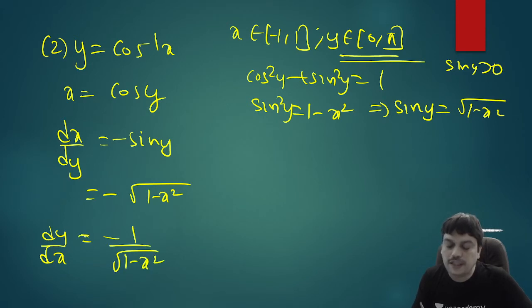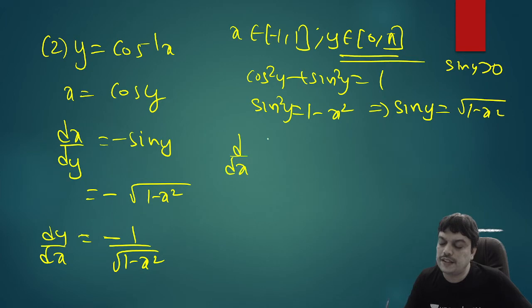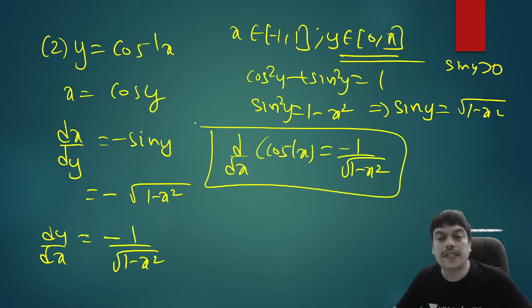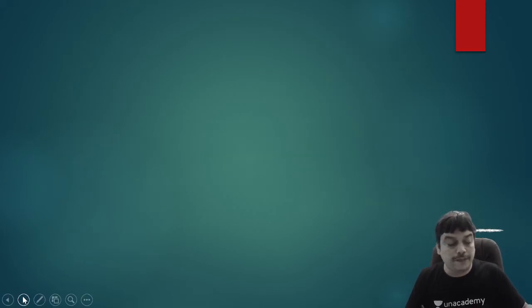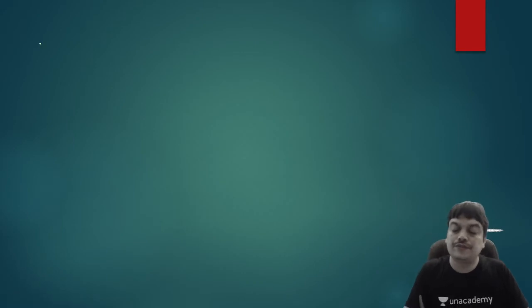So you can clearly see whatever answer you got in sine inverse, you got a similar answer but differing by a minus sign. So we can now write the conclusion that the derivative for the function cos inverse x is equal to minus 1 divided by square root of 1 minus x square. So all the results which I am deriving now are standard results only. You need to remember them as formulae and use them in other questions. So now let me do it for the third function.